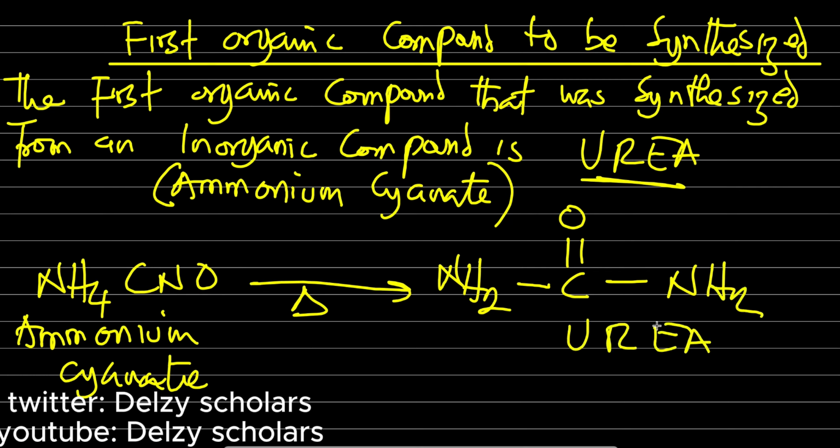All right, and if you recall, based on what I gave earlier, you realize that this is an organic compound. So the question goes as follows.